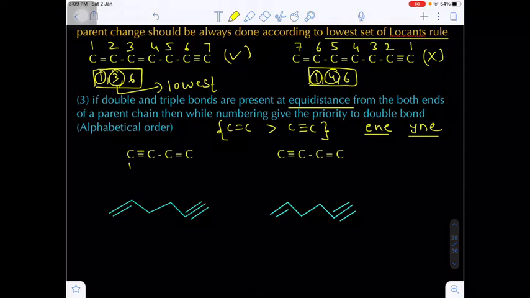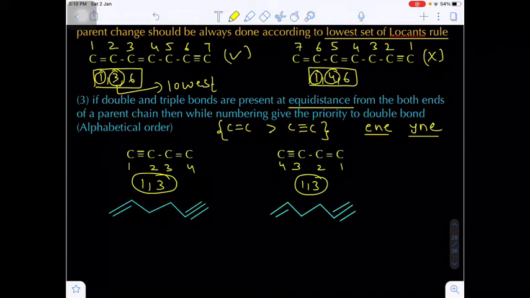So here you see, if you number 1, 2, 3, 4, otherwise 1, 2, 3, 4. Now tell me, in both the cases, on the first position and third position, there will be an unsaturation. Here also first position, third position.